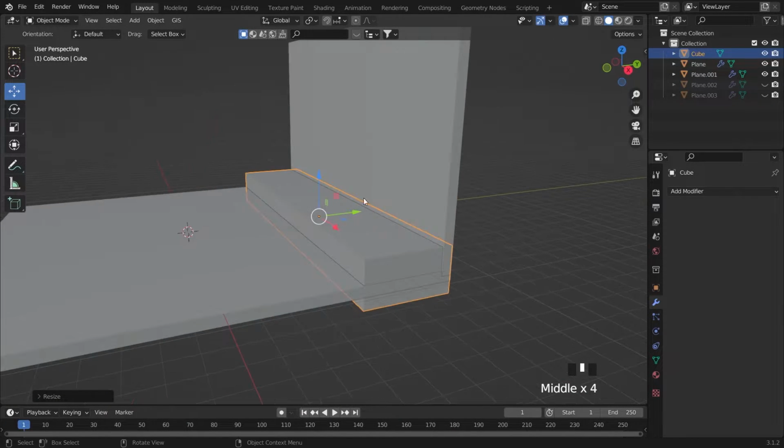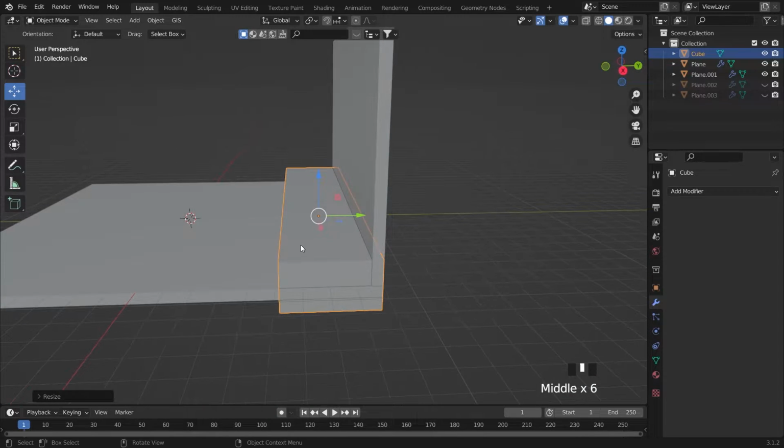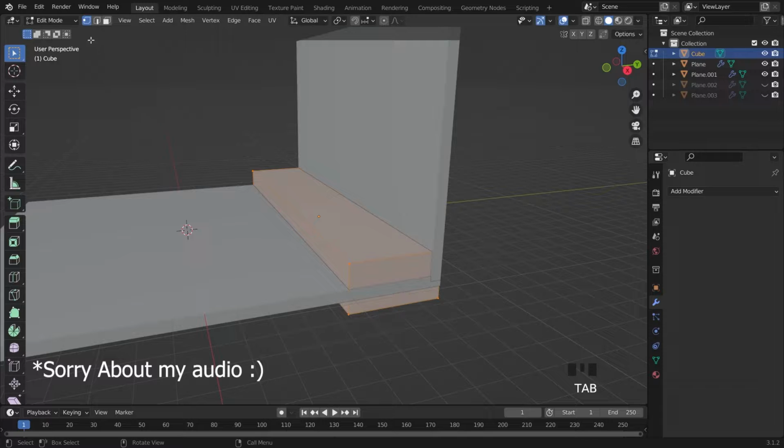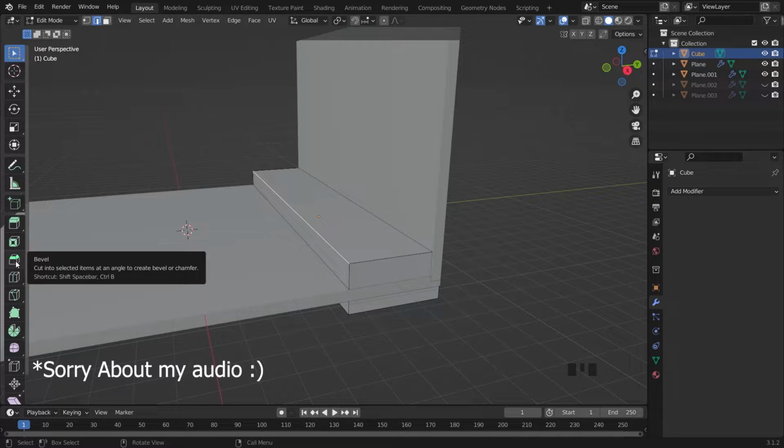So now we have some cube and plane here, and just click tab, choose this one, you can see, and then just click one here and click bevel.